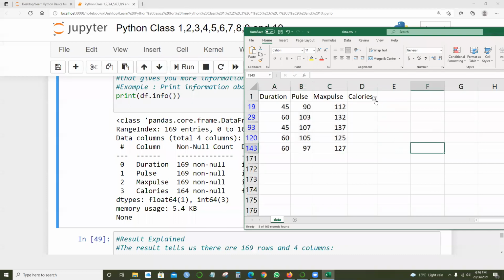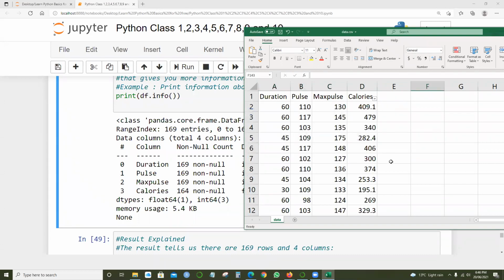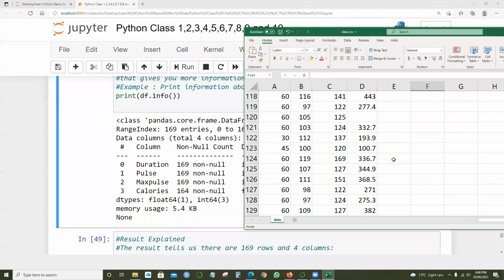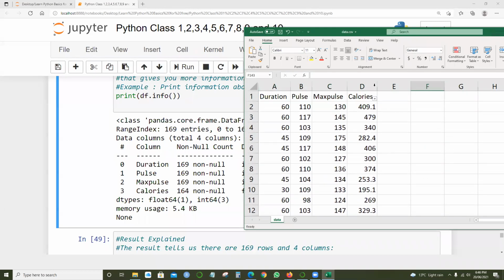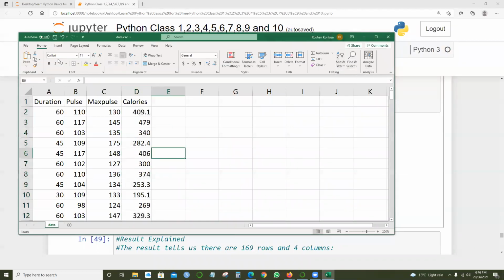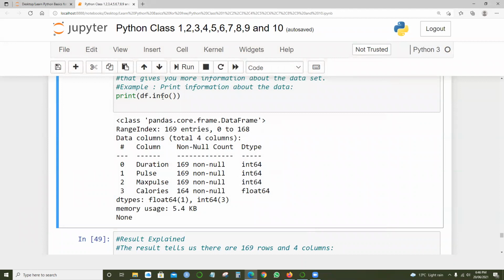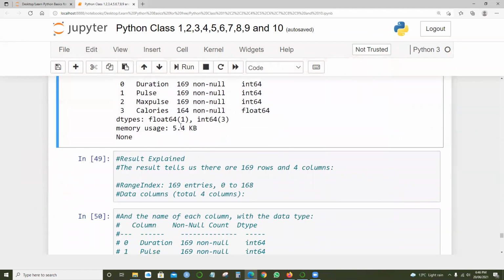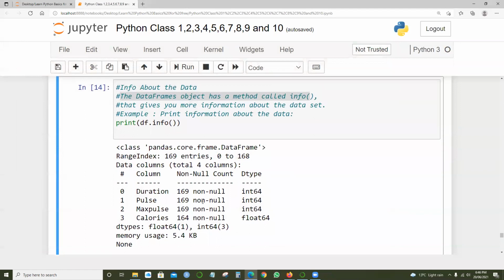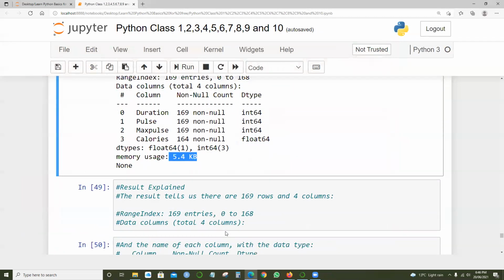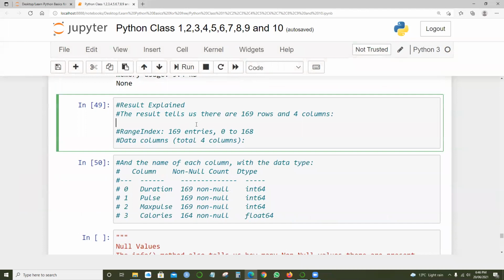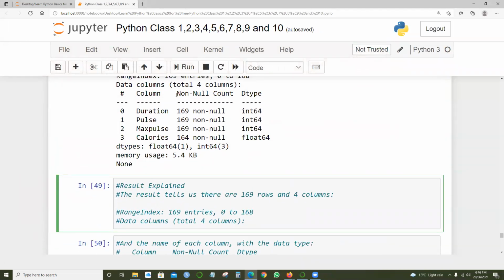So we need to identify how many rows have full information, like whether we have the full length information or not. So let me remove this. I think I'll leave it as it is. So that's the information regarding when I say df.info, it gives a clear picture of what the different columns are, what the data types are, and how much space is being utilized to store the data. This is 5.4 kilobytes. And next, these are all the results explained.